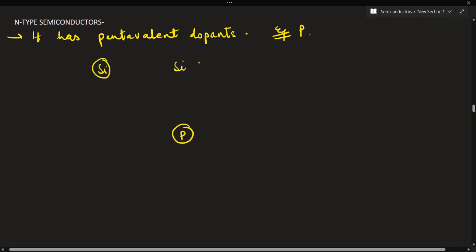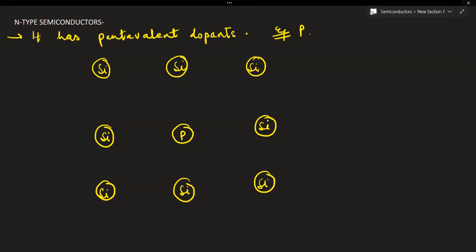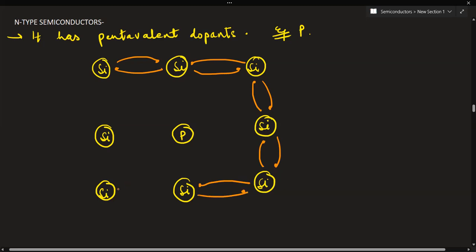Initially there were crystal atoms. This crystal lattice was of silicon. Now see, through doping, I have replaced one middle silicon with this phosphorus. Now see, regarding these silicons, firstly the bond. These silicons will be having 4 electrons, so they will be creating covalent bonds using their 4 outermost valence electrons. So till here there won't be any change.